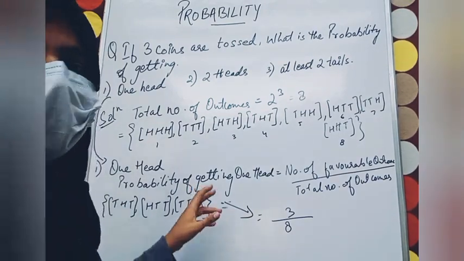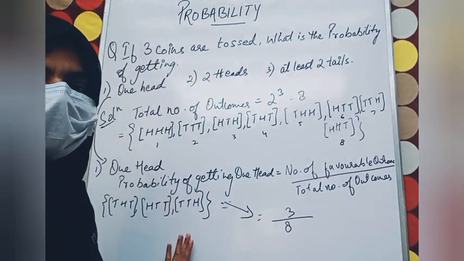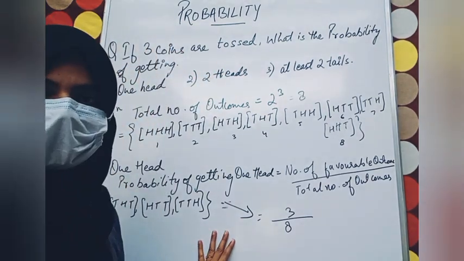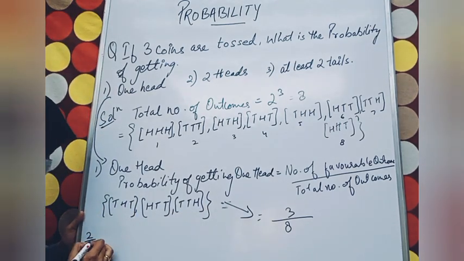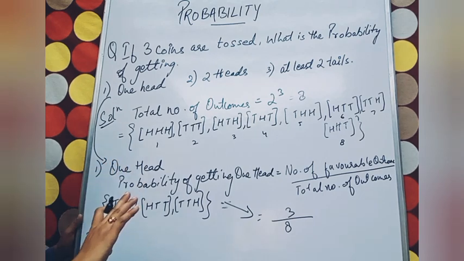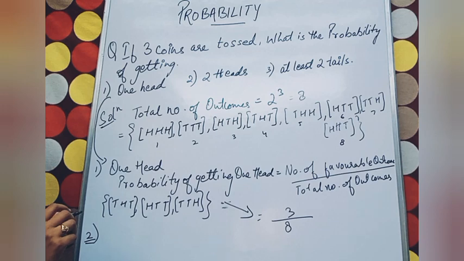Now move to the next part which says having 2 heads. For having 2 heads, space is there. Let me rub this first part so that you can understand more clearly.